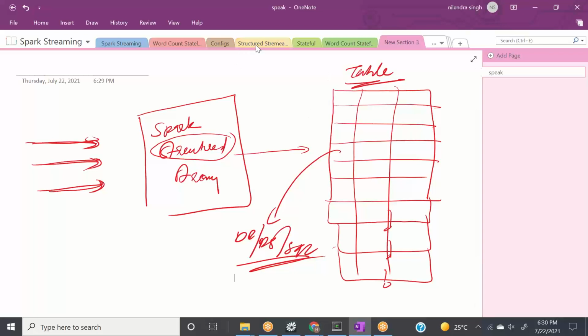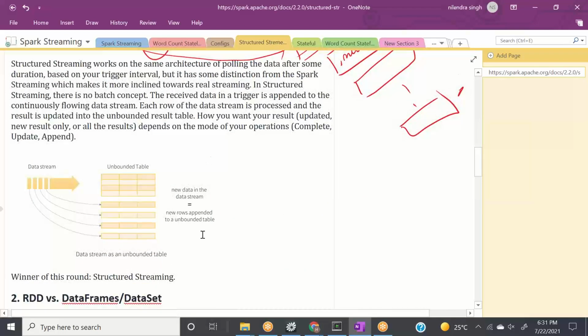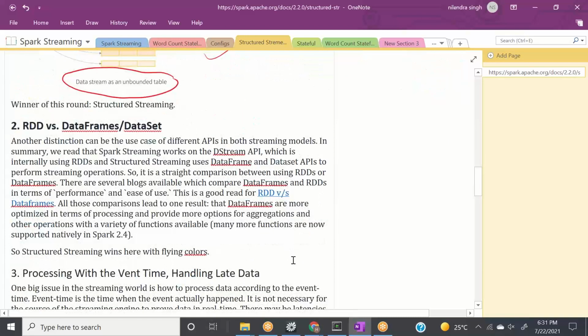So we have an unbounded table, and the rows or events are appended to that unbounded table. This is what is written here. This is your data stream, and new data in the data stream is equal to new rows appended to the unbounded table. The data stream will be stored as an unbounded table. We already know a lot of differences between RDDs and DataFrames, and all the benefits DataFrames have, for example Catalyst Optimizer, Tungsten engine, and easy-to-use operations.